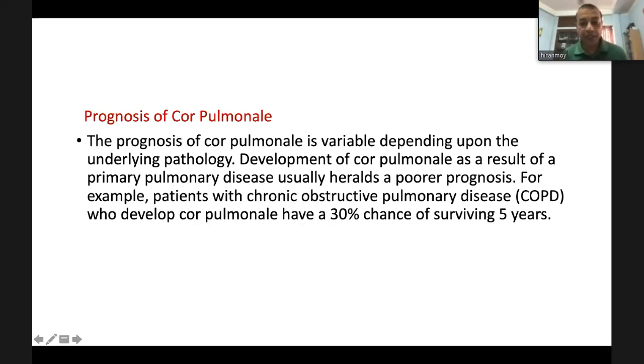Development of cor pulmonale is a result of primary pulmonary disease, usually carrying the poorer prognosis. For example, patients with chronic COPD who have cor pulmonale have 30% chance of surviving 5 years.